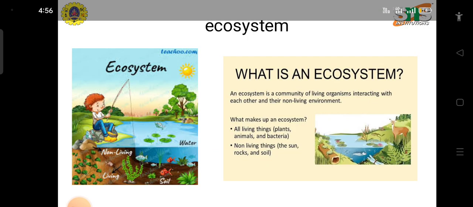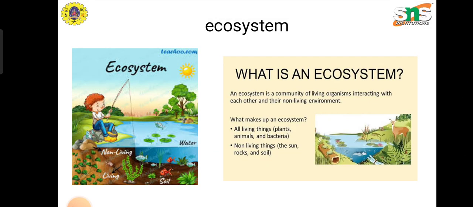Next, what is an ecosystem? An ecosystem is a community of living organisms interacting with each other and their non-living environment. All living things, plants, animals and bacteria, are included. Non-living things, the sun, rocks and soil, affect the ecosystem to produce a good environment.